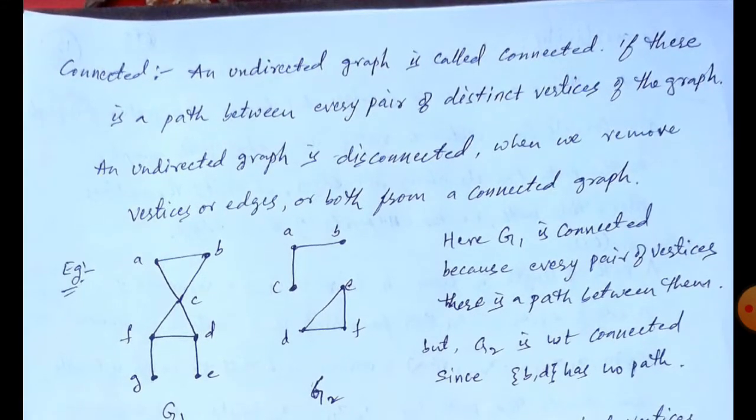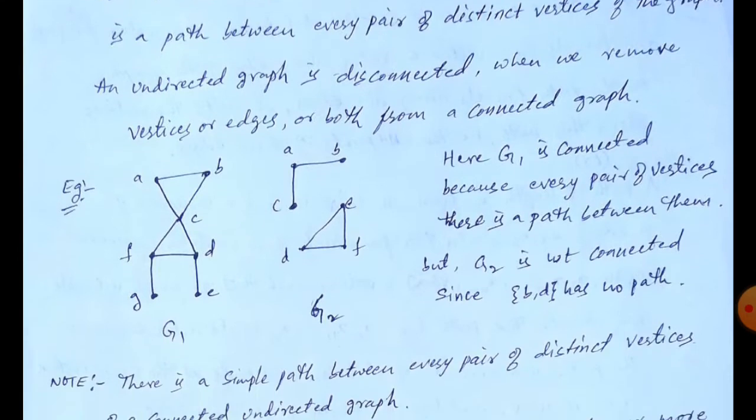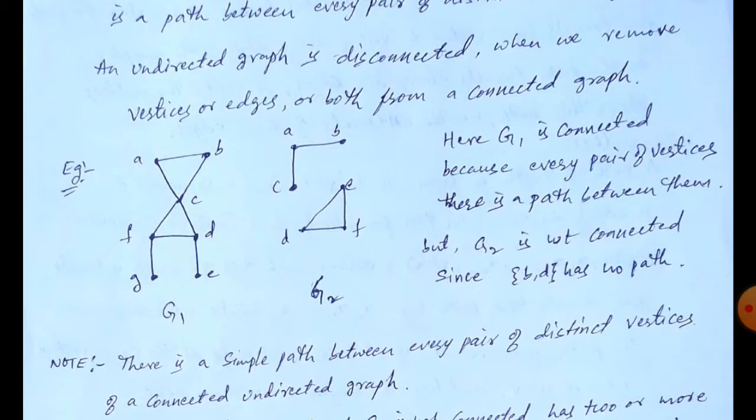Now connected. Observe, what is the actual definition of a connected graph. An undirected graph is called connected if there is a path between every pair of distinct vertices of the graph. An undirected graph is disconnected when we remove vertices or edges or both from a connected graph. Now observe here, two graphs are given, G1 and G2.